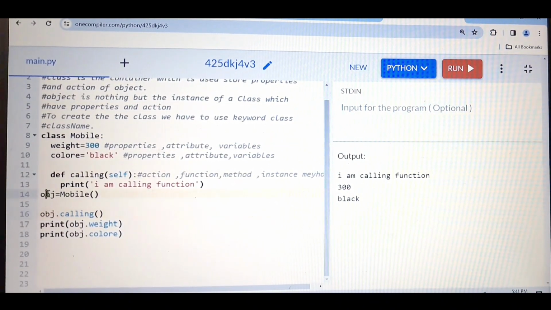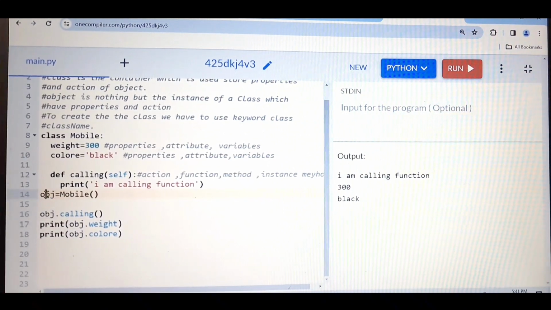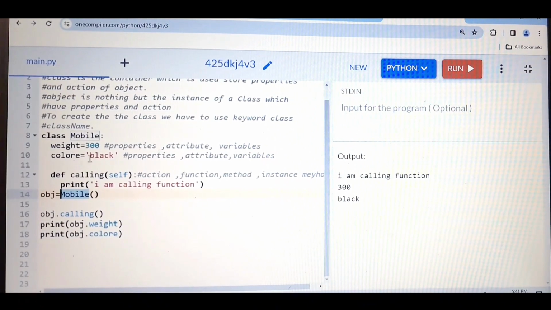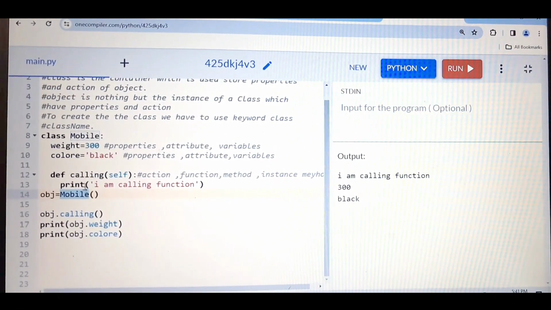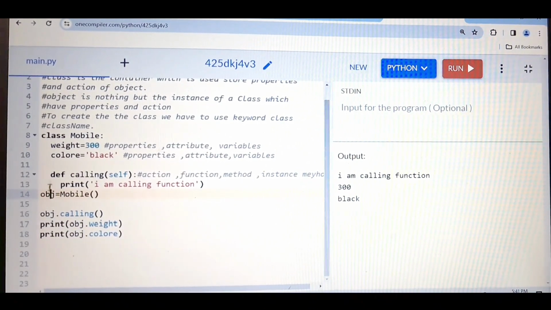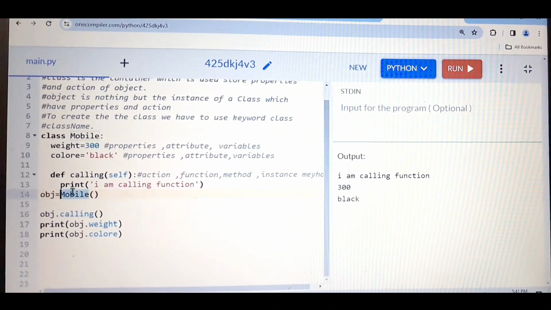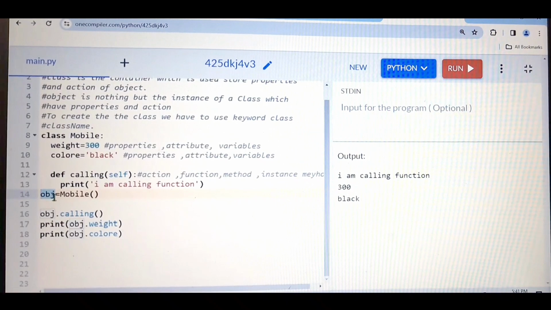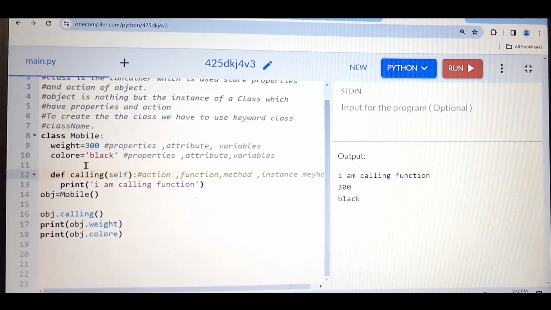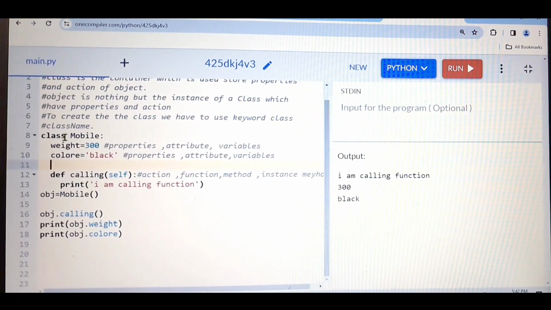What is this obj? Obj is nothing but the object reference variable. All the things we have inside the class, we are storing in the object. Here we are using the class name, and we are storing the instance inside obj, and with the help of this object reference variable, we are calling all the properties and action which we have inside the class.